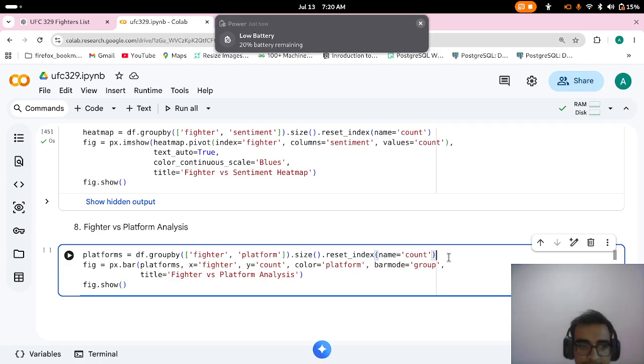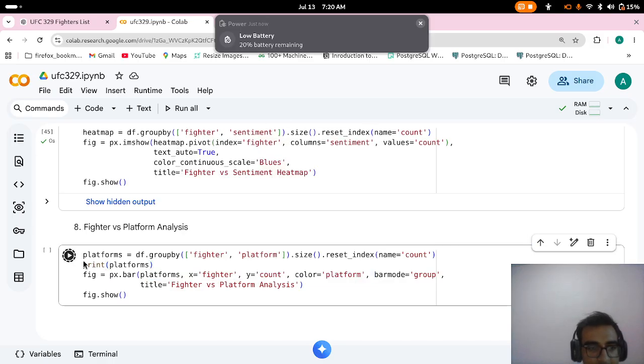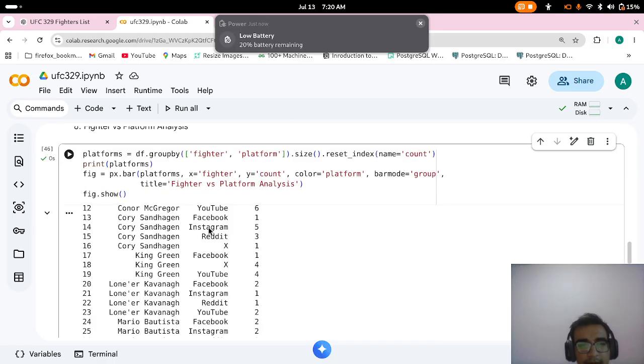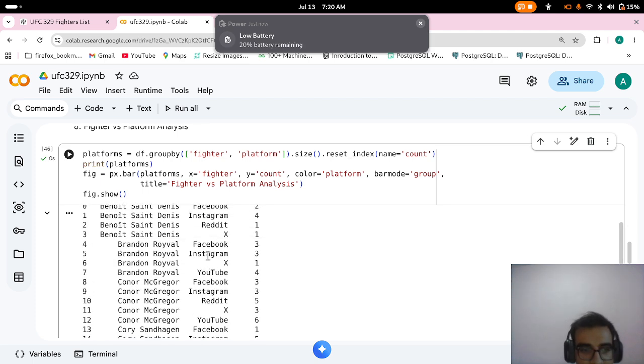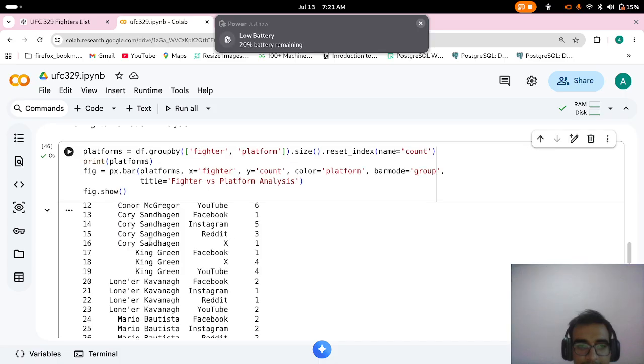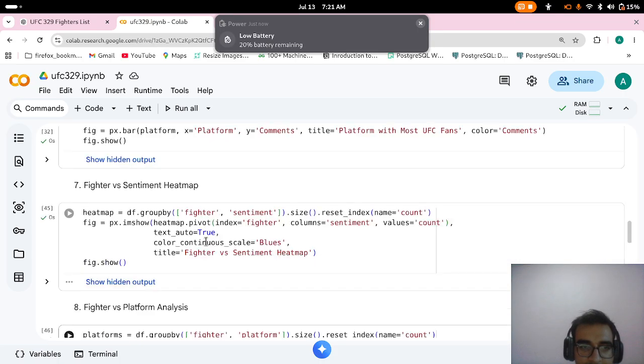Let's check the fighter data frame. Print platforms. We'll do fighter data frame. Like here you can see Pandas sentiments on Facebook. We have 2. Instagram we have 3 comments. Reddit 1 comment, and these kinds of things you can see. And here you can see the chart as well.